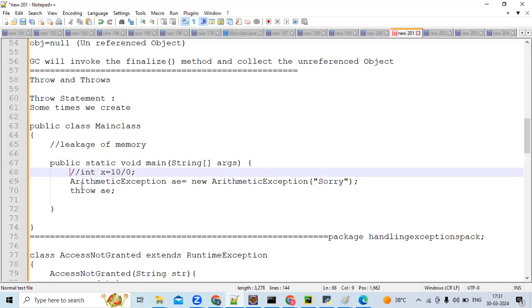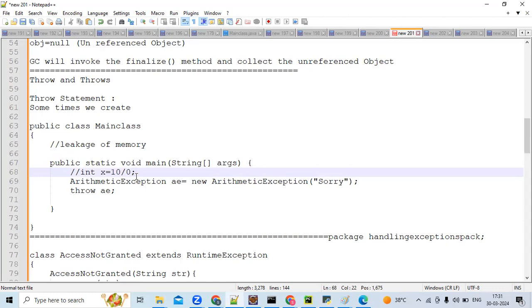I am saying, if the JVM comes across line 68, the exception will be thrown by the JVM only. And whether you catch it or not is up to you. In some cases you will catch and in some cases you won't.